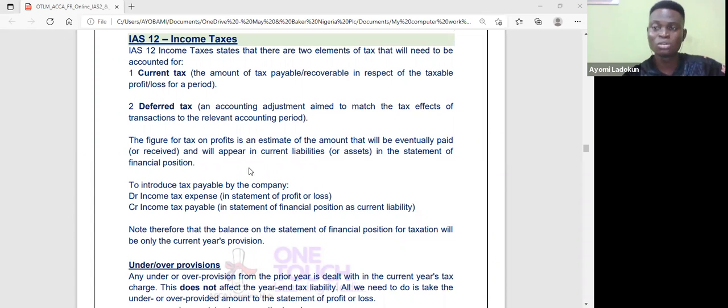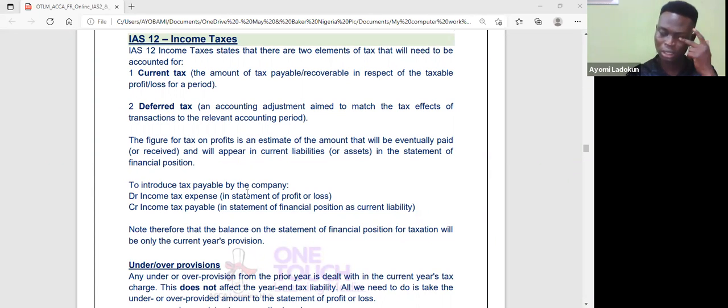So that's what deferred tax means. And there are differences between accounting profits and taxable profits. Is that okay? You need to understand that. Now, your accounting profit is where you've looked at your revenue, your cost of sales, and all your expenses, which involve amortization, depreciation, and some items of expenses like donations, before you arrive at your profit before tax. So that is accounting profit.